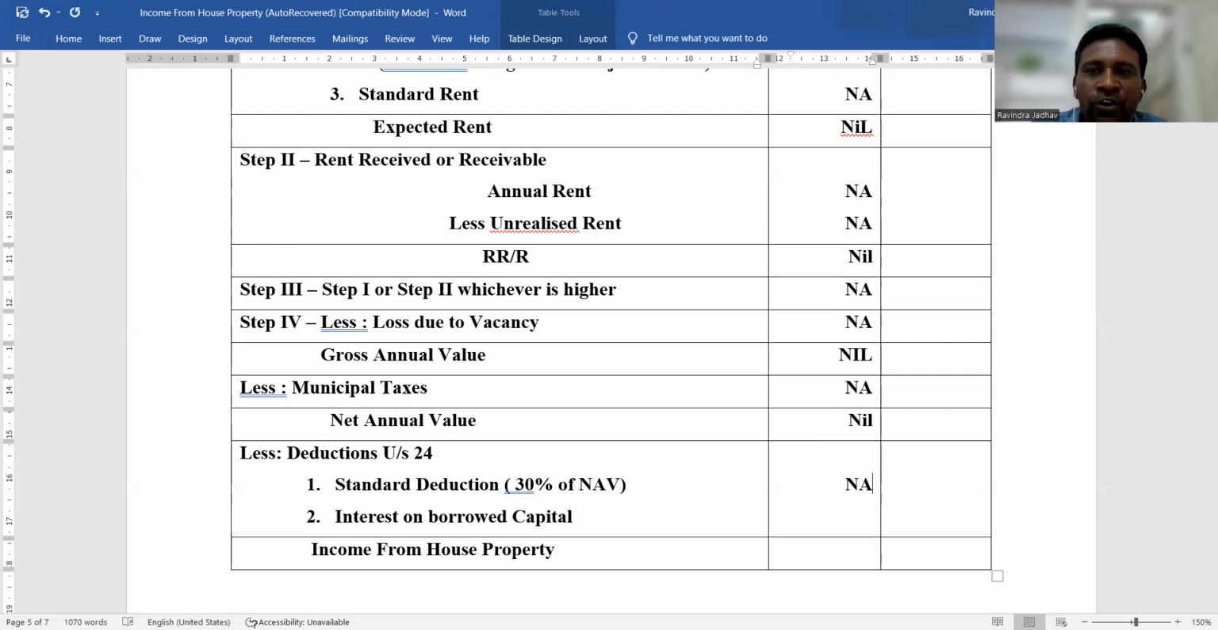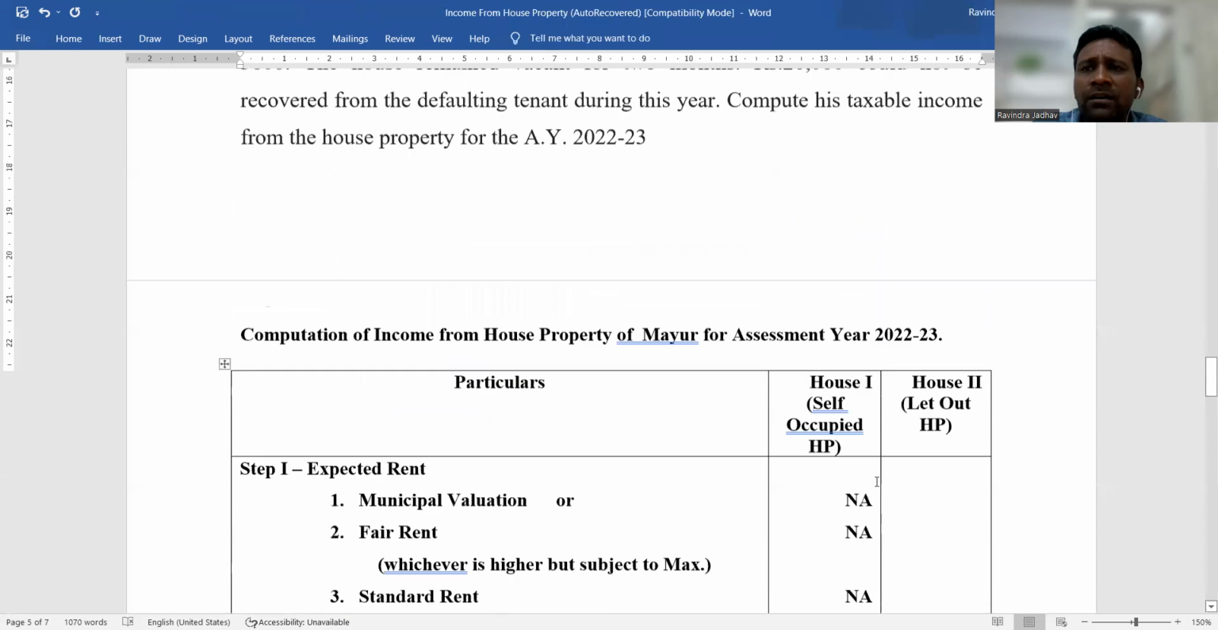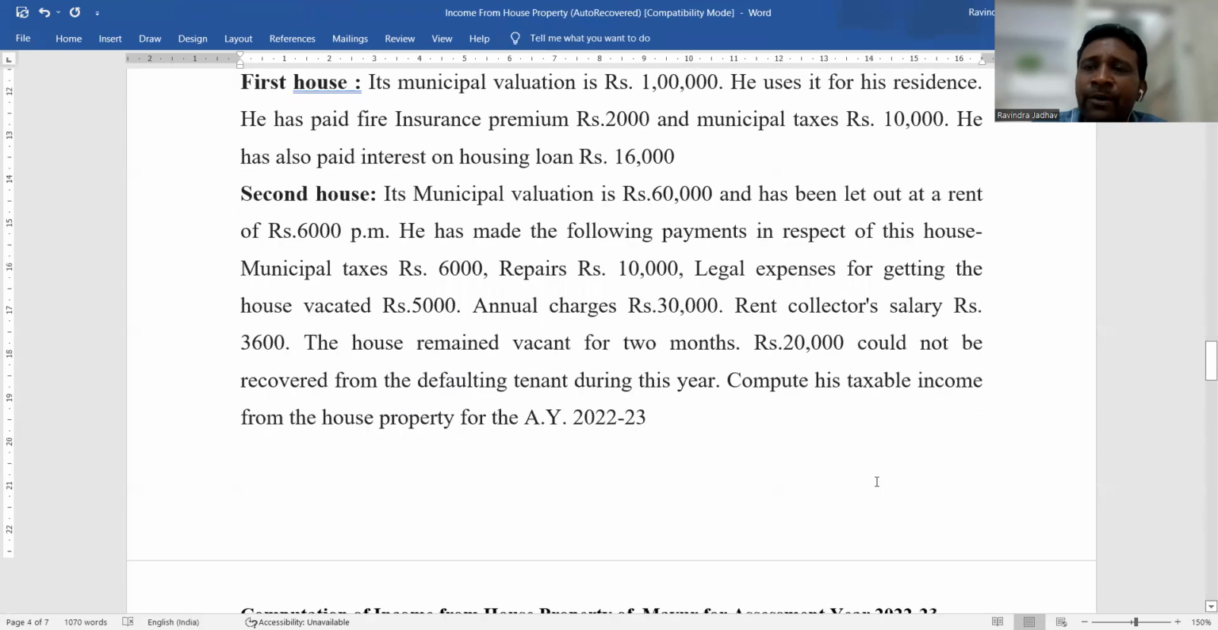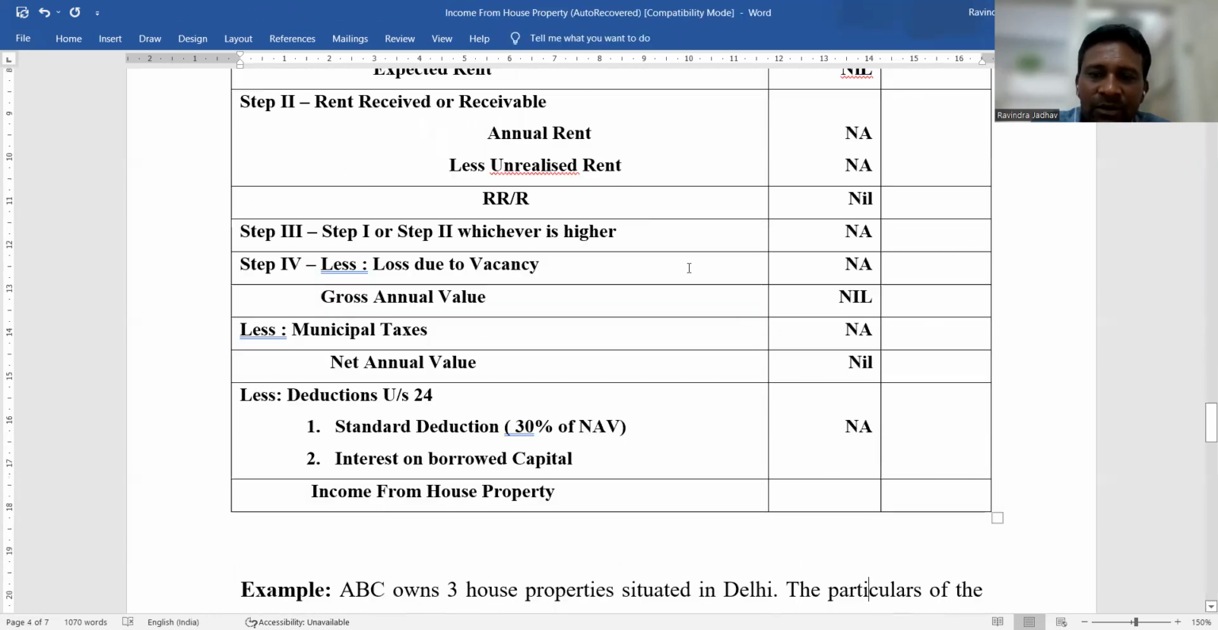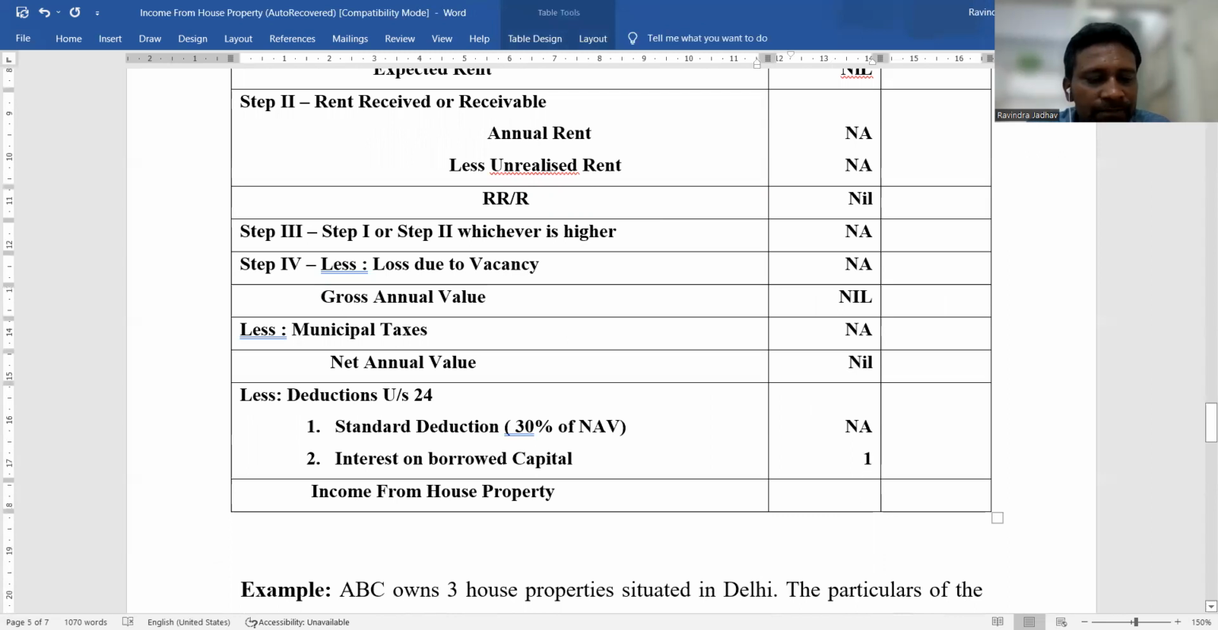And then interest on borrowed capital. The ceiling limit of interest on borrowed capital in case of self-occupied house property is rupees 2 lakhs. Up to 2 lakhs of interest on a housing loan, a home loan, on a self-occupied house property, the deduction is available. But here, if 16,000 is given, then we will take 16,000. So here it is 16,000. Now if we subtract the deduction from the nil value, we get -16,000.